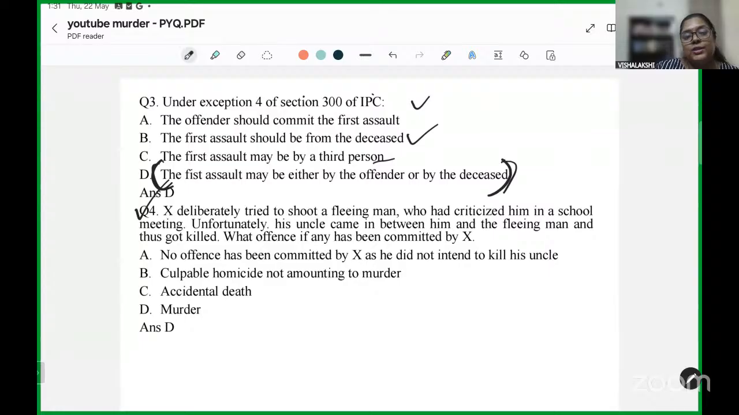Your fourth question is, X deliberately tried to shoot a fleeing man who criticized him in a school meeting.